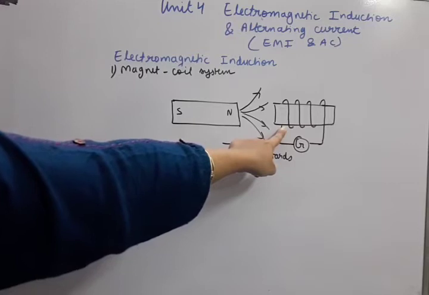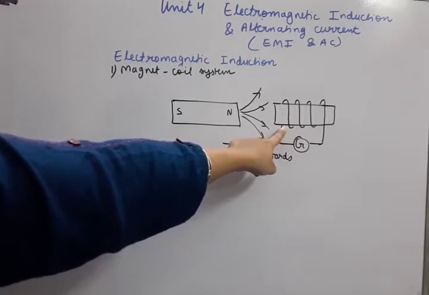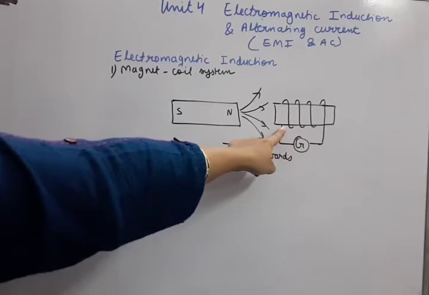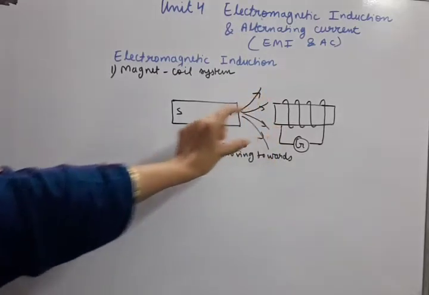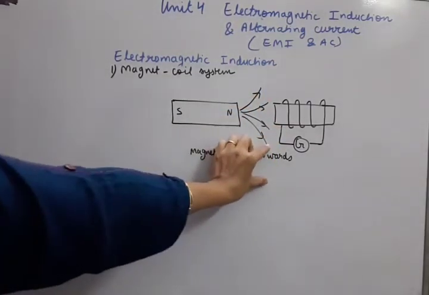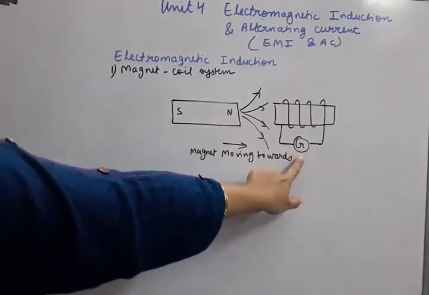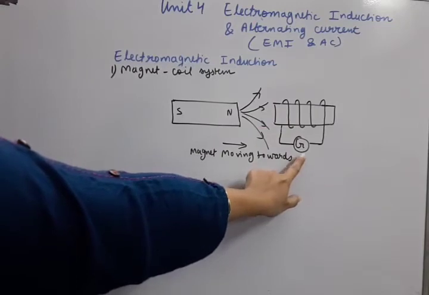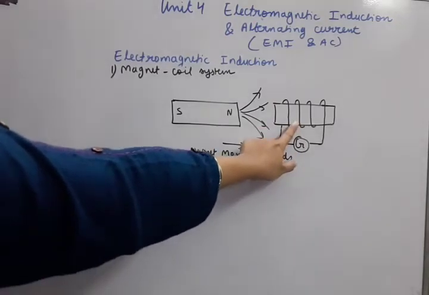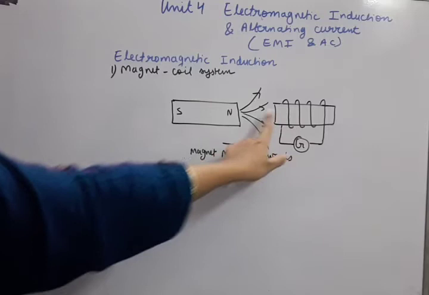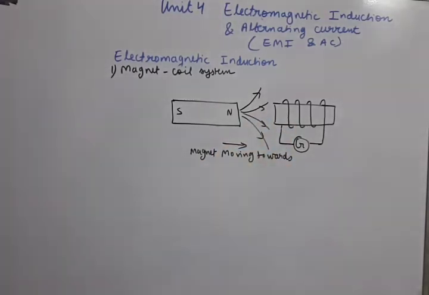Magnetic flux and magnetic field lines are similar. So to understand electromagnetic induction, we need the change of magnetic flux. This is the first observation: whenever the magnet is moved towards the coil, the galvanometer will give deflection, because induced current is produced due to the increase of magnetic flux.